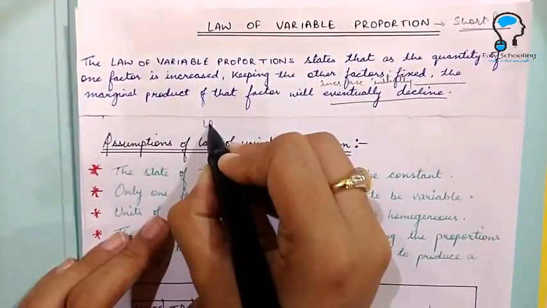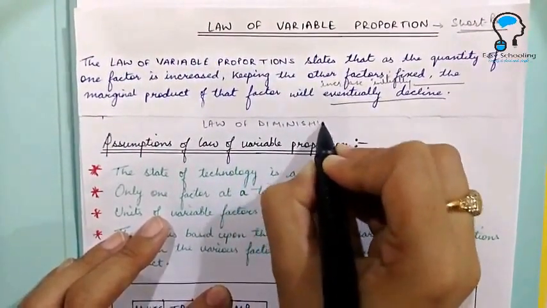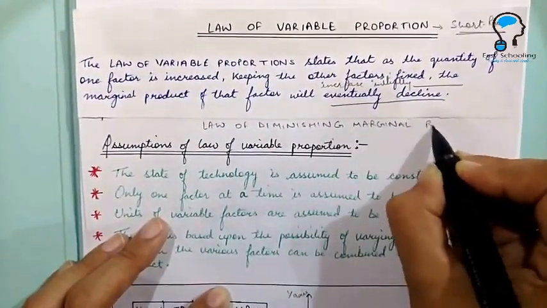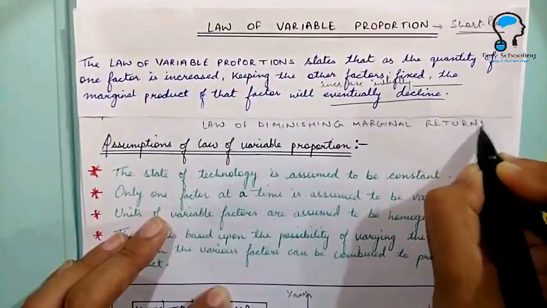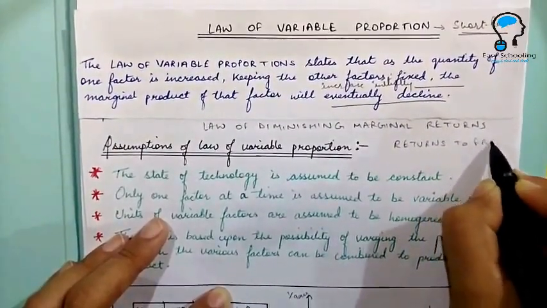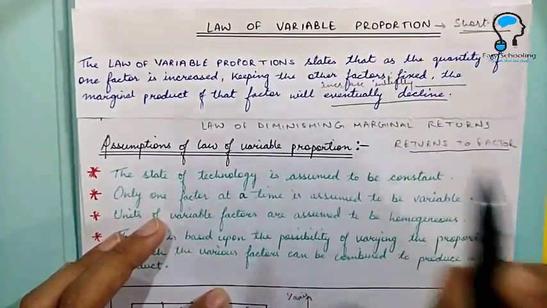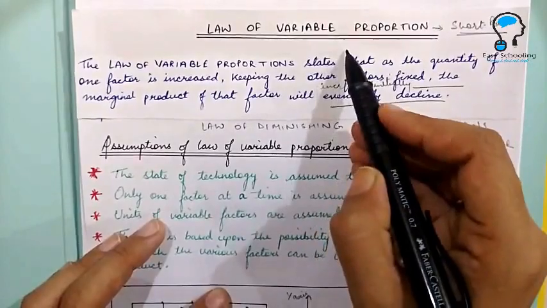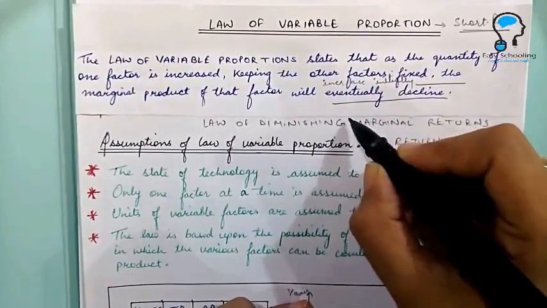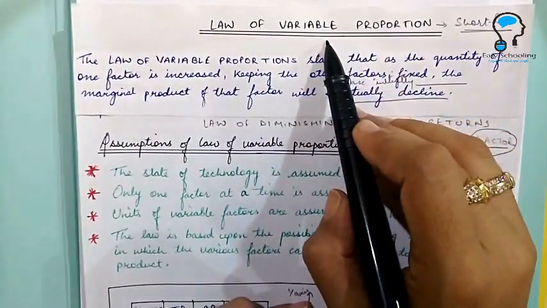You might have also come across some terms like law of diminishing marginal returns, or returns to factor. What is the meaning of these terms? See, returns to factor is nothing but another name for the law of variable proportion. Now, what is the law of diminishing marginal returns? The law of diminishing marginal returns is a narrower concept and it is a part of the law of variable proportion.